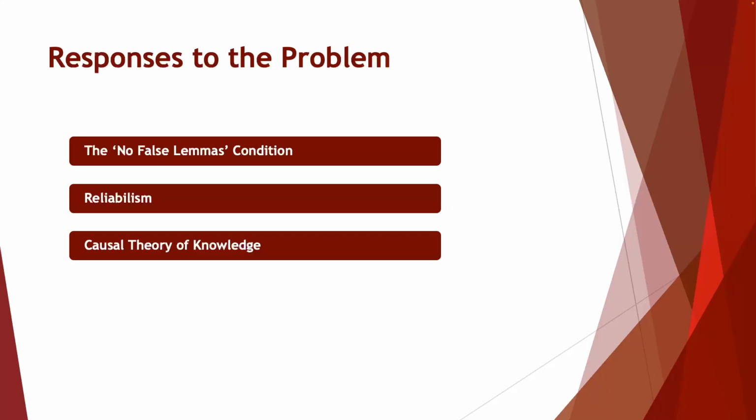Another response to the Gettier problem is known as the causal theory of knowledge. What the causal theory of knowledge does is suggest that in addition to the conditions we already have for the tripartite definition, belief, truth, and justification, there must also be a causal connection somewhere as well. So this causal connection must exist, for example, between the belief and the fact that makes the belief true. According to this theory, a person knows something only if their belief is causally connected to the fact that they believe in.